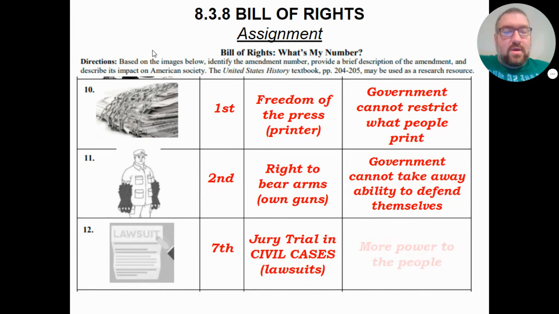Whereas with a jury, they're going to say, hey, you know what? That's not fair. And this gives more power to the people. Once again, this limits the power of the government and it gives more power to individuals. Because if I am talking to some government judge, he might not agree with me. But if I'm talking to other people who are like me, they'll probably agree with me. So that's the Seventh Amendment.